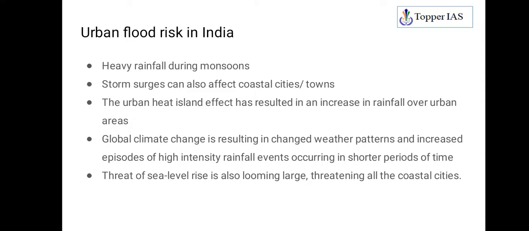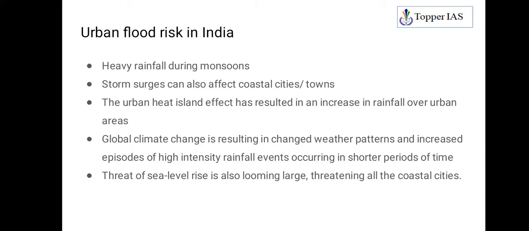Then the next point is related to the risk factors of urban flood risk in India. See, there are certain factors which point to the risk of urban flooding in India. First one is heavy rainfall during monsoons. You already know monsoon is highly erratic, so sometimes heavy intense rainfall, right? That will lead to flooding. Too much rain in a short period of time obviously will lead to a flooding situation. So this is one risk factor.